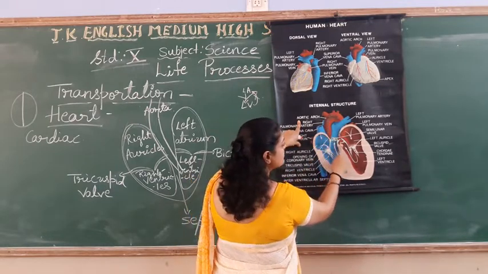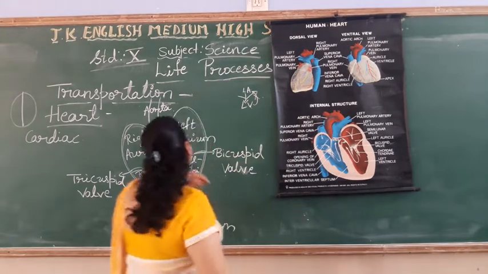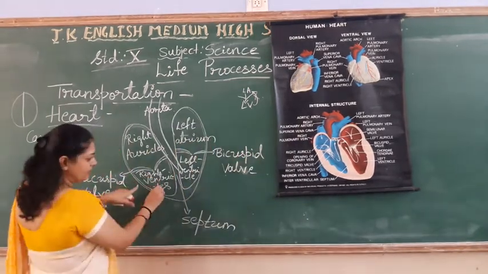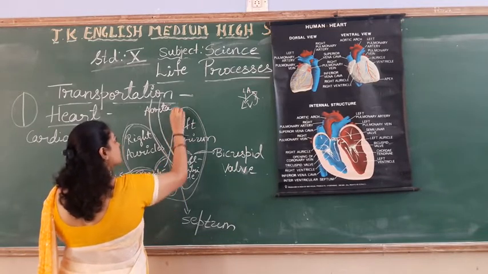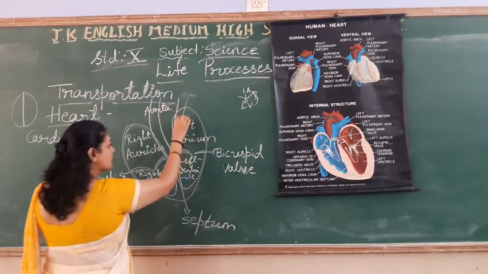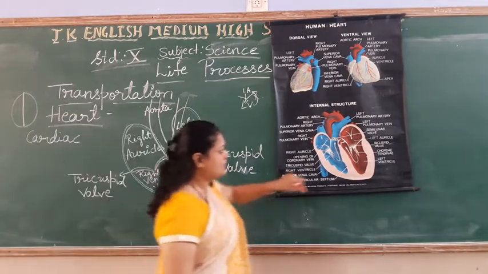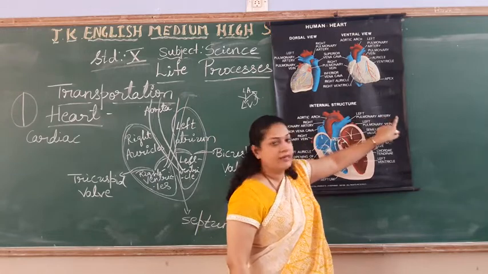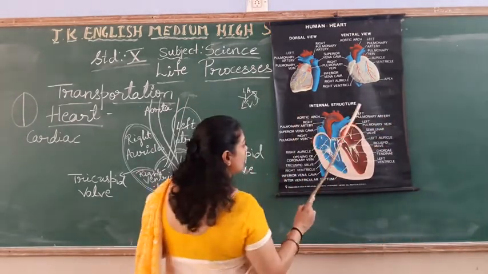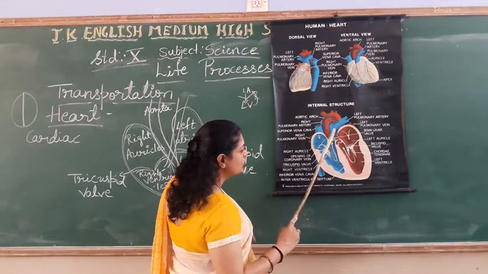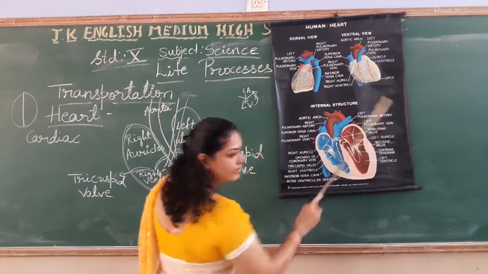This is called the aorta. Right? Again from the right ventricle, one blood vessel arises, and that blood vessel we are going to call pulmonary artery. Can you see here? Blue color. This is called pulmonary artery.